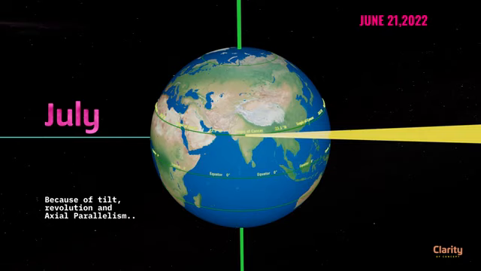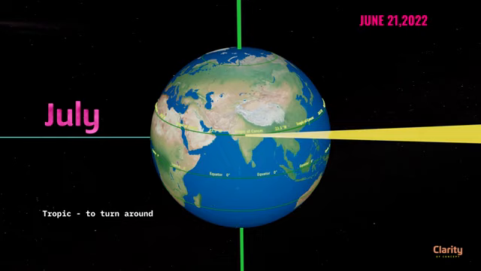This 23.5 degree is the northernmost limit of this apparent journey of the subsolar point. We drew a parallel at this limit and called it Tropic of Cancer. Tropic means turning around, like a U-turn, hence the name. After this limit, the subsolar point takes a U-turn and starts moving towards the southern side.